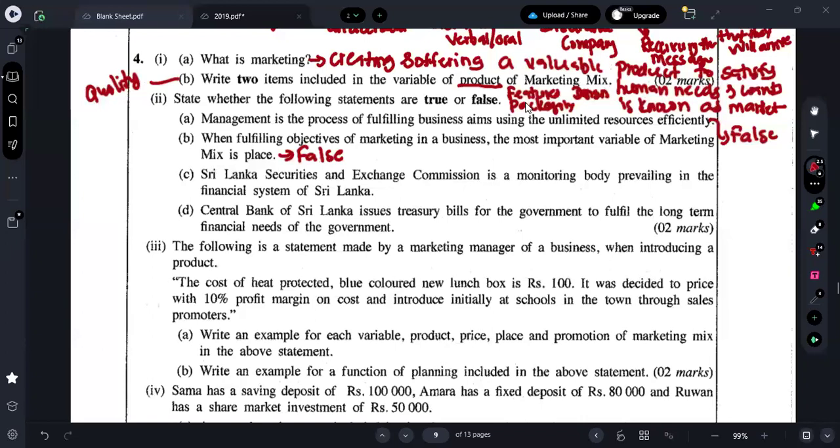Third one. Sri Lanka Securities and Exchange Commission is monitoring both prevailing in the financial system of Sri Lanka. Is it true or false? Definitely it is true. And next one: Central Bank of Sri Lanka issued treasury bills for the government to fulfill the long-term financial needs. Is it true or false? It is also false. Why is it false? Is it long term? No, it is short term. Right? Moving on to the next question.